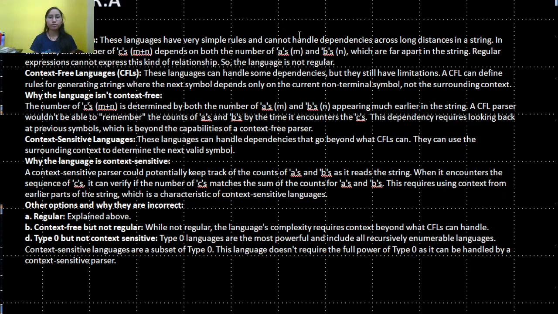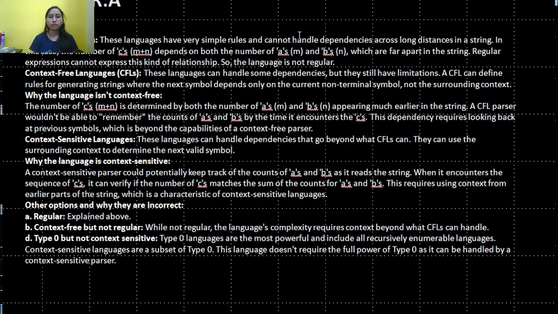A CFL parser wouldn't be able to remember the counts of a's and b's by the time it encounters the c. The dependency requires looking back at previous symbols, which is beyond the capability of a context-free parser. Context-sensitive language. This language can handle dependencies that go beyond what a context-free language can. They can use the surrounding context to determine the next symbol.